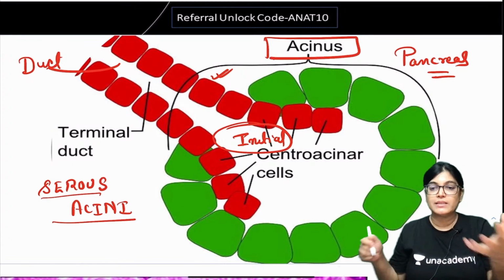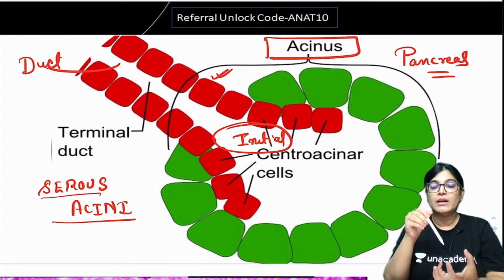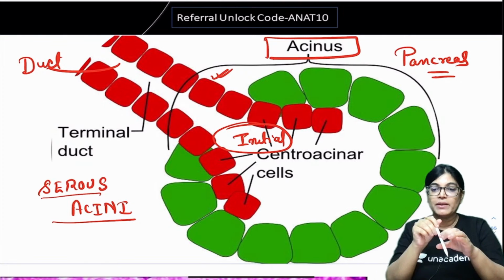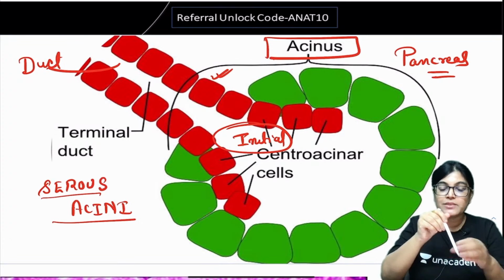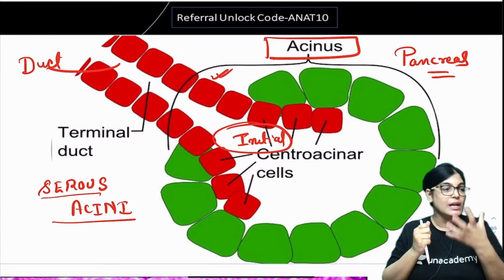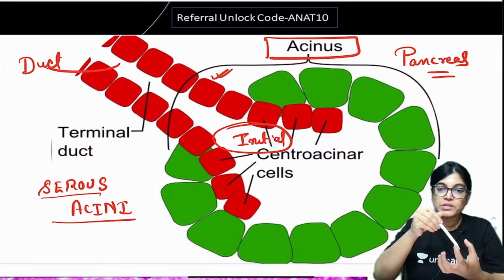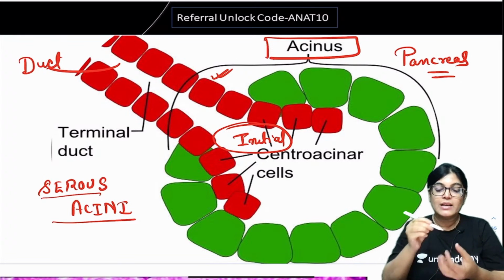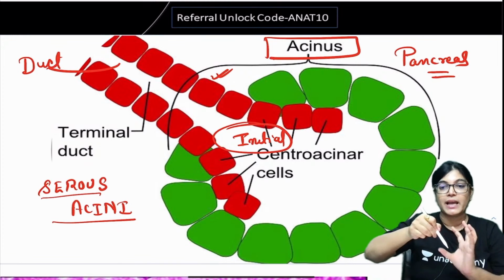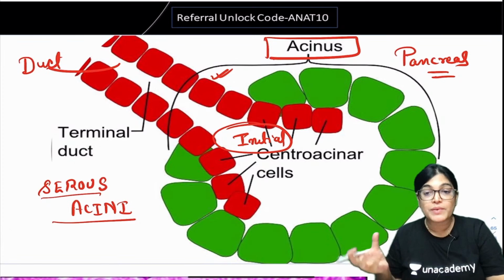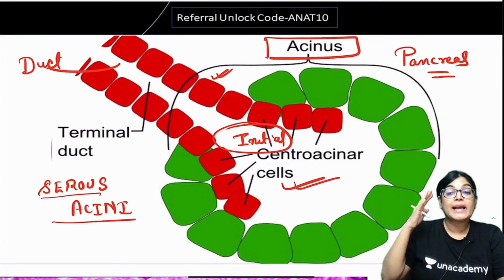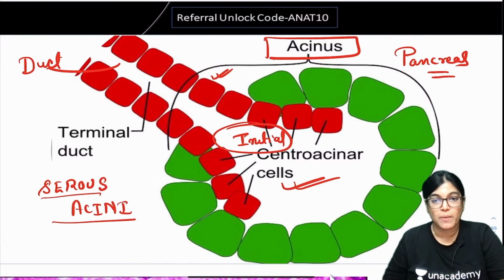I remember it like this: there is a balloon, and in that balloon I have put a pen or a straw inside. A part of the straw will be surrounded by the balloon, like a rounded structure. My pen is the duct, so the initial part of the duct is going inside the acini and part of the acini is surrounding it. The part of the acini which surrounds the initial part of the duct is called the centroacinar cell, and this is the characteristic identifying feature of pancreas.